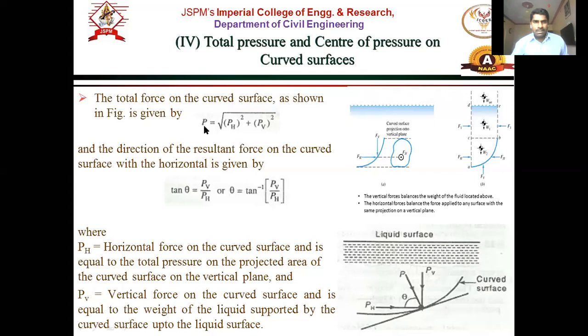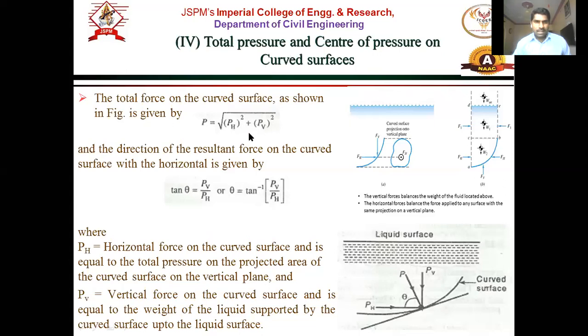So the resultant is suppose P, and the horizontal force is PH or FH. So how do we find the resultant? The resultant is equal to the square root of horizontal force square plus vertical force square, right? And how to find the position? It is tan theta equals vertical force divided by horizontal force, or theta is tan inverse of vertical upon horizontal force, right? So this is the total pressure on the curved surface.